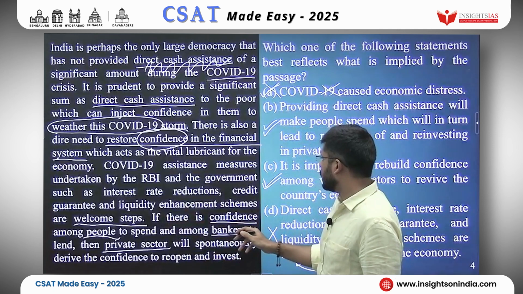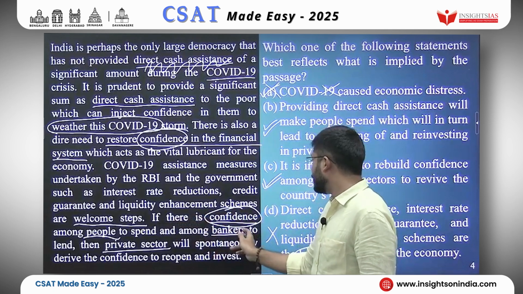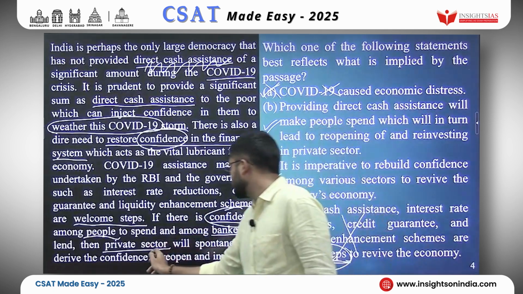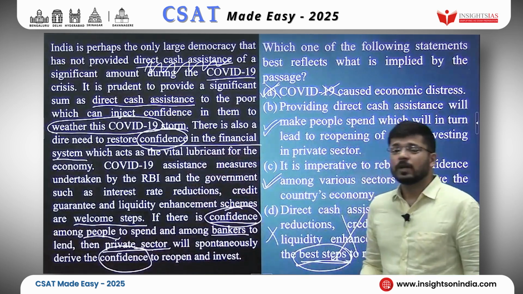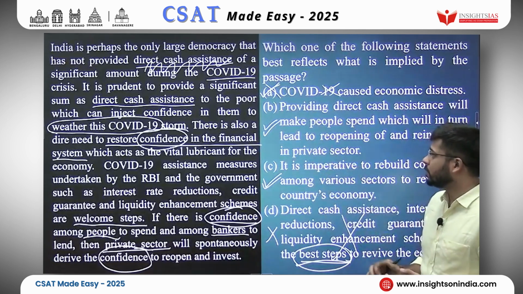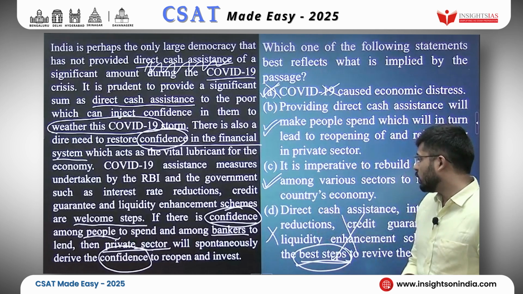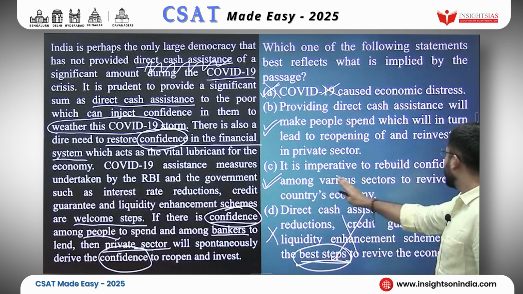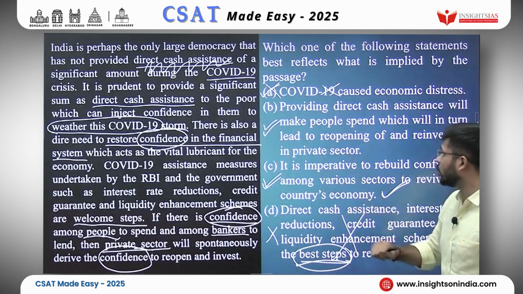Then, if there is confidence among people to spend and among bankers to lend, then private sector will have spontaneous drive, the confidence to reopen. Confidence. So the passage is talking about confidence in financial system, confidence among people, confidence among bankers, confidence among private sectors. So it is imperative to rebuild confidence among various sectors to revive the country's economy. Option C. This is very appropriate.